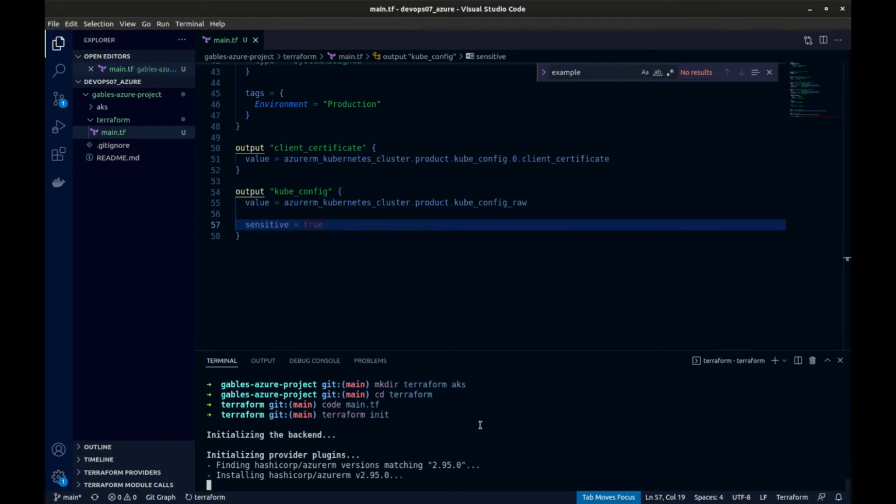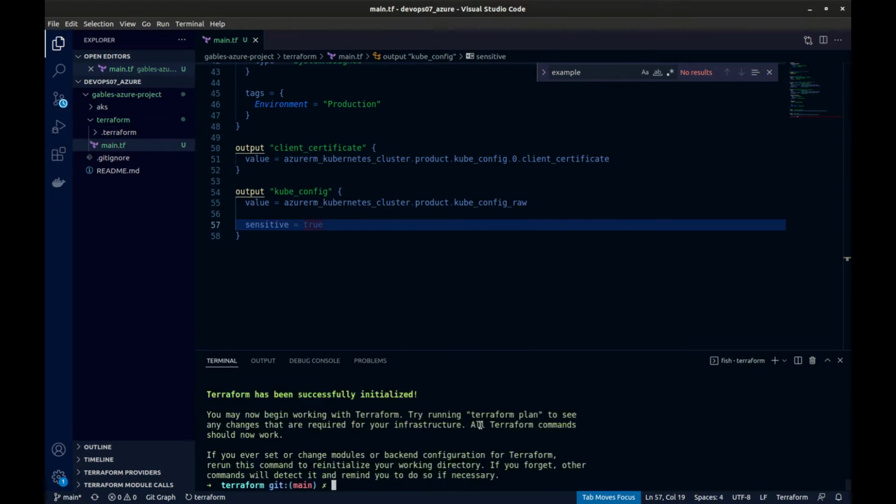That's going to initiate our Azure. By the way, if you just ran into an error here, if you haven't authenticated, the Azure CLI download link I'll put in the description. If you already have Azure CLI installed, you need to run the az login command to authenticate what you're doing here. Sorry, I should have prefaced with that.